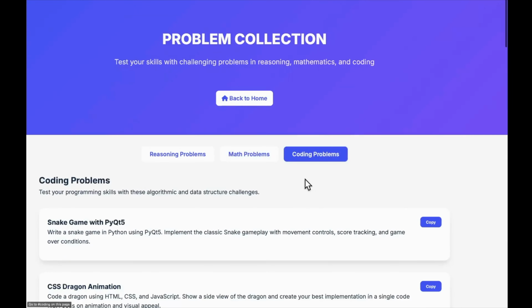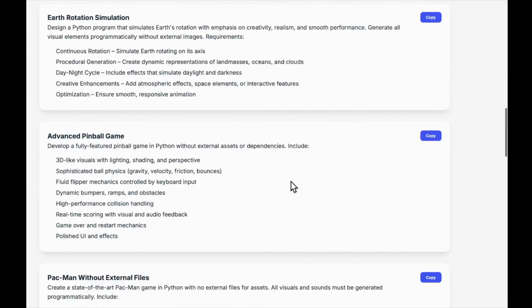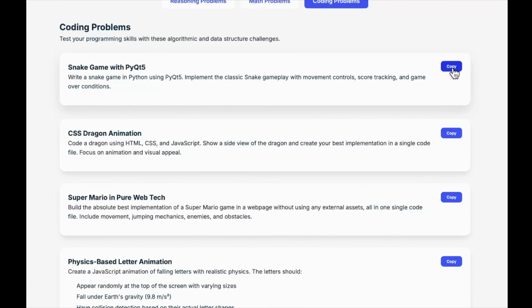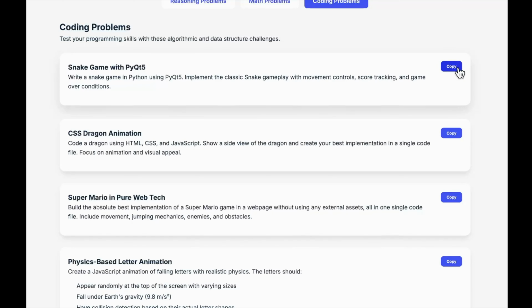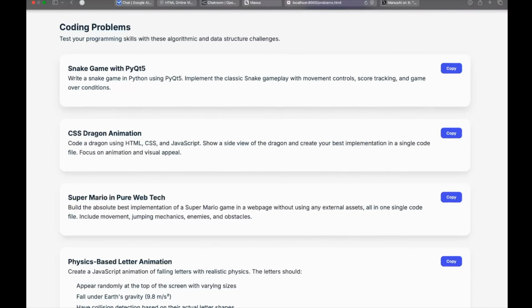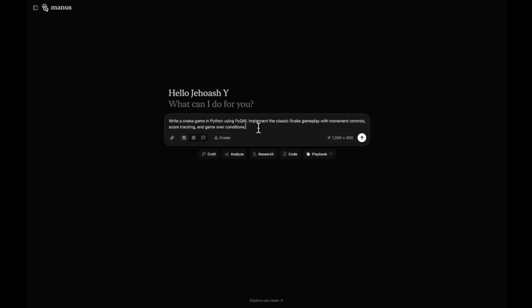So let me head over to coding problems, and here we have all the questions. Let's start off with something simple. Let's ask it to code a snake game in Python using PyQt. So I'll copy the prompt. You can see if you hit the copy button, the prompt gets copied. So let's move on to Manus and let's share this.